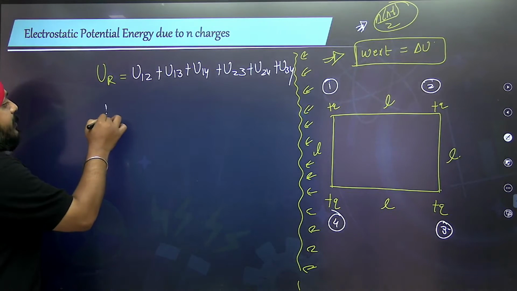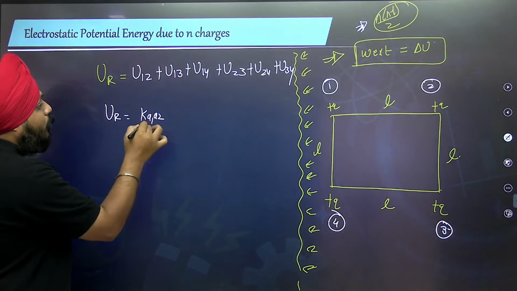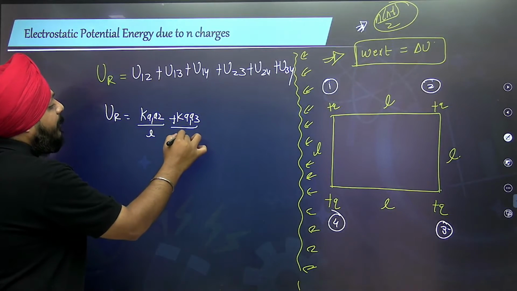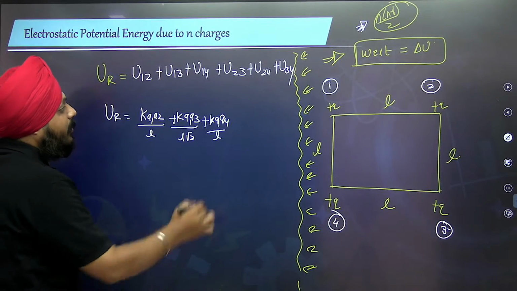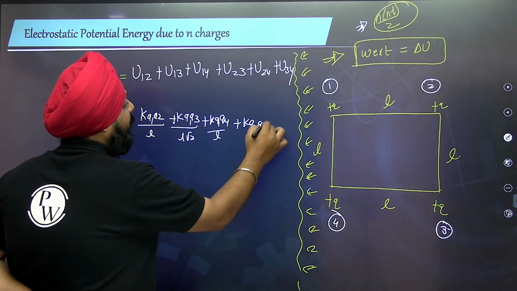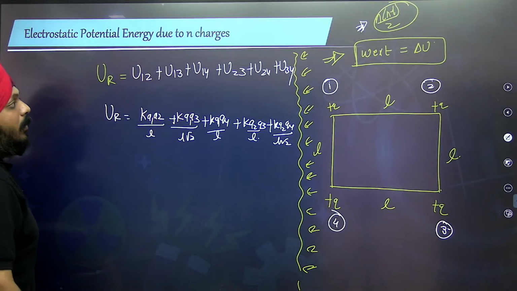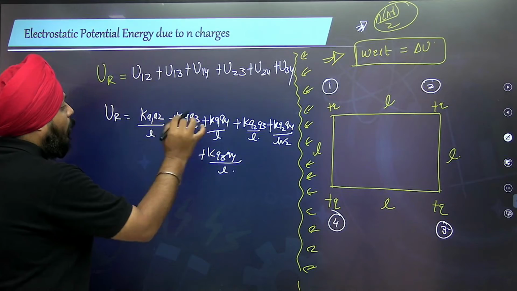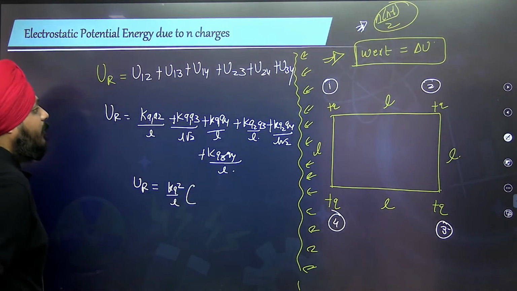So the resultant potential energy of the system can be given as KQ1Q2 divided by L, plus KQ1Q3 divided by L root 2, plus KQ1Q4 divided by L, plus KQ2Q3 divided by L, plus KQ2Q4 divided by L root 2, plus KQ3Q4 divided by L. All of those charges are identical, so it is KQ square by L common.